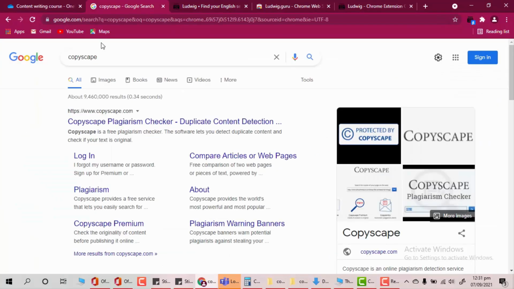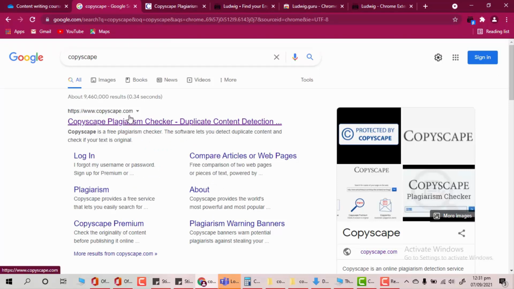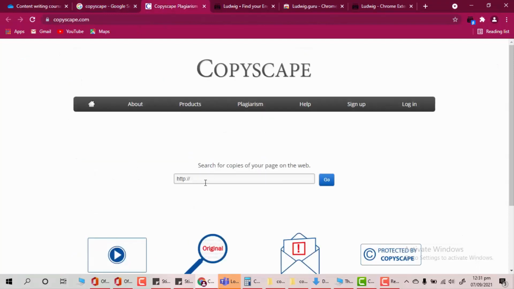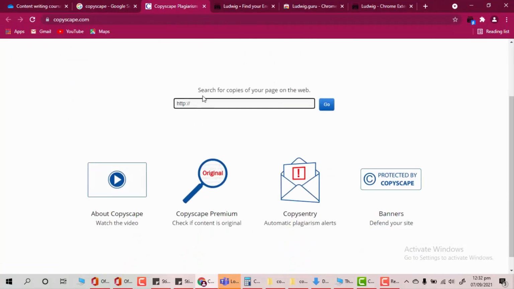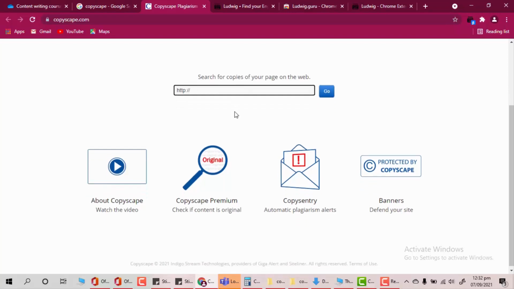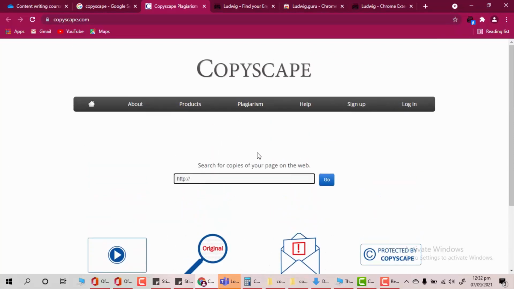Now I'm going to move to Copyscape. I'm just going to give you a brief look at how Copyscape works, because I don't use this software a lot. If I have to check plagiarism, I would go for Grammarly, not Copyscape. But you can use it, and it is reliable, it's great. All you have to do is put your content here, your work here, or add a link to your work here, and it will show you your plagiarism.